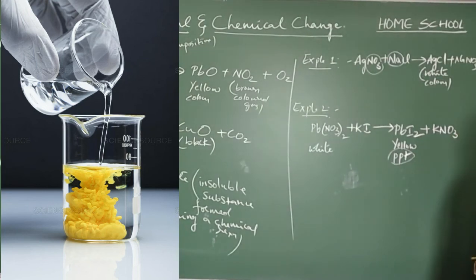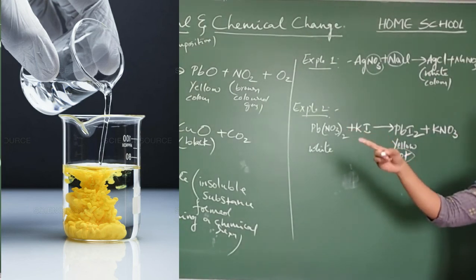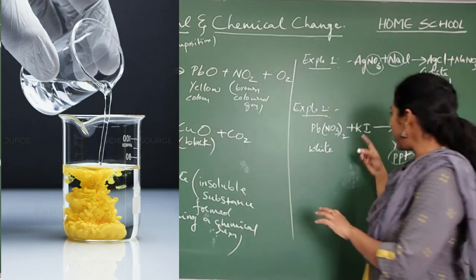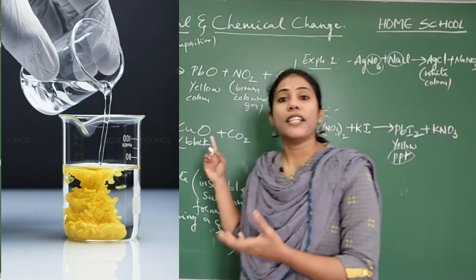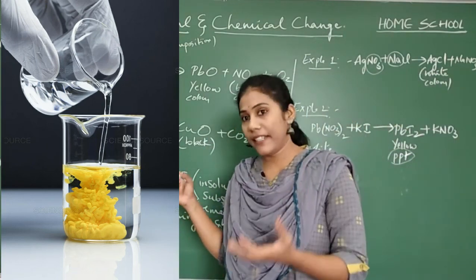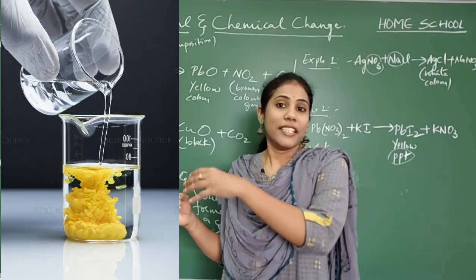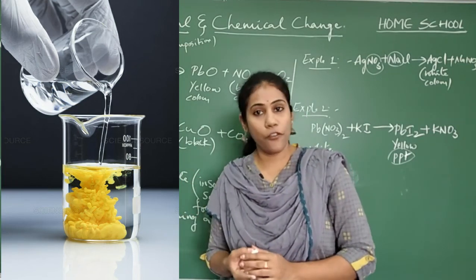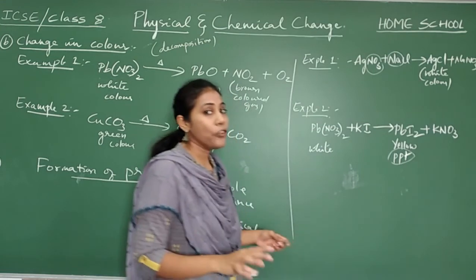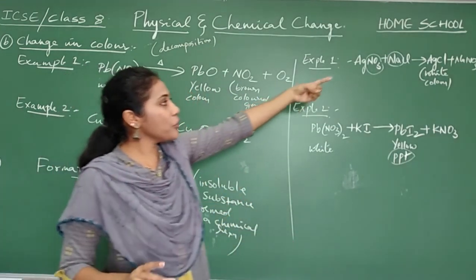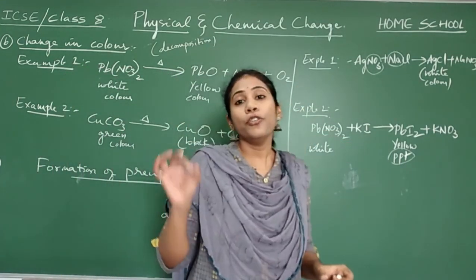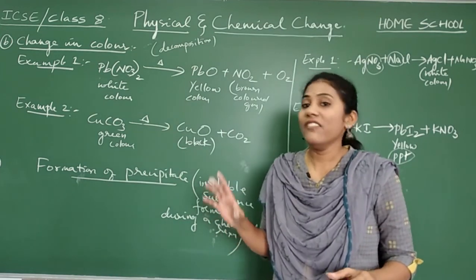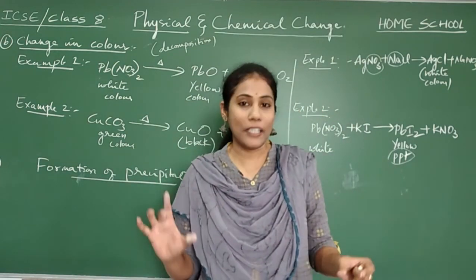So observe the picture carefully. When potassium iodide is added to that colorless lead nitrate solution, the yellow colored precipitate is forming. So this is how, with the help of formation of precipitate also, you can identify whether a chemical reaction is happening or not.